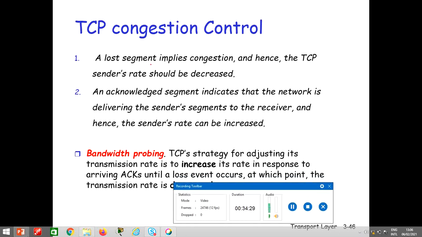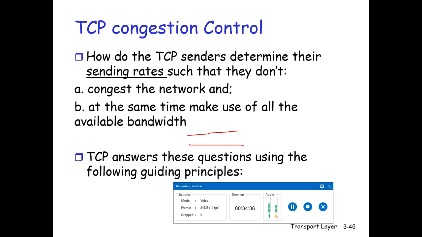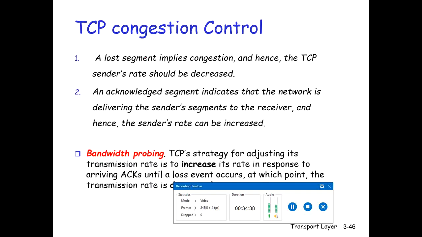Alright, so for the first point here, congestion of the network. A lost segment implies congestion, so the sending rate of the TCP sender should be decreased when the segment is lost. An acknowledged segment indicates that the network is delivering the sender's segment to the receiver, so the sender's rate can be increased. So this is how the TCP can adjust to the congestion rate of the network.